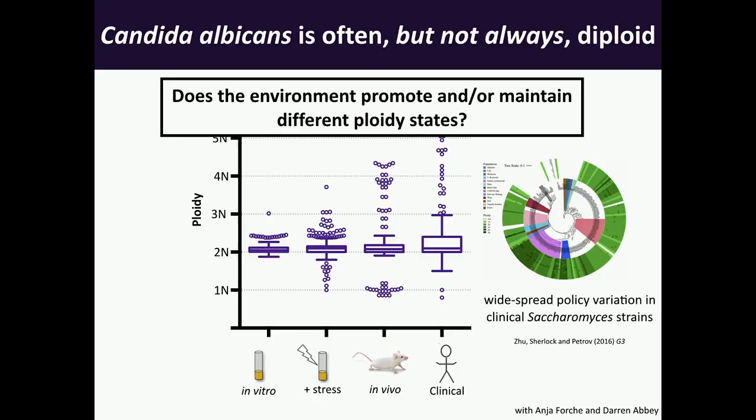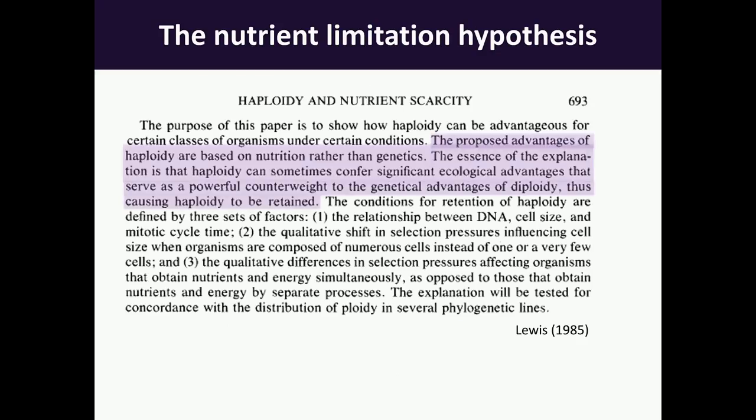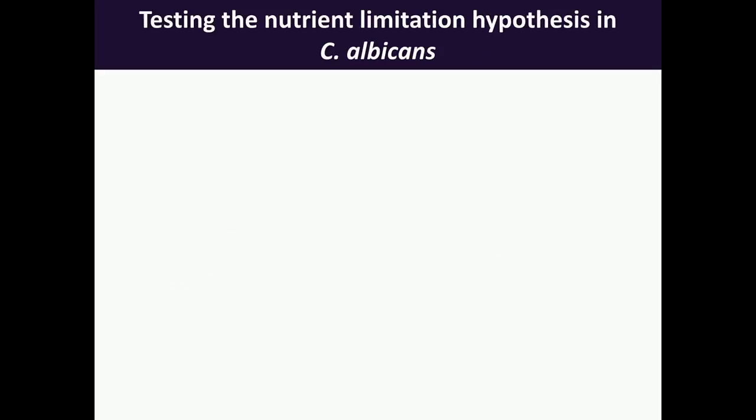So the question becomes, how does the environment either promote or maintain these non-standard ploidy states? I want to revisit the nutrient limitation hypothesis posited by Lewis in the mid-80s, which would say that it has nothing to do with genetics whatsoever, which rings false to a geneticist's ears, but rather that it has a lot to do with physiology. Haploids, because they're so small and have a very high surface area to volume ratio, under nutrient depletion or scarcity are going to grow much better because they're more efficient at bringing in nutrients, and so they will have an advantage when nutrients are scarce.